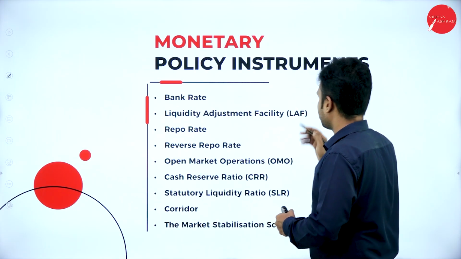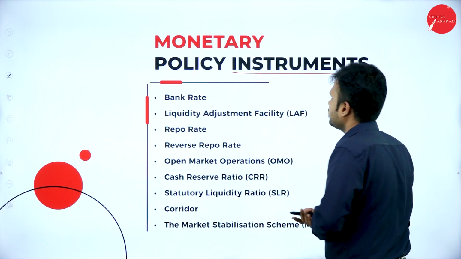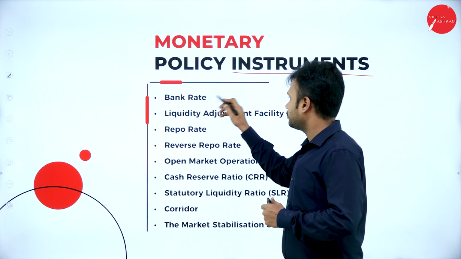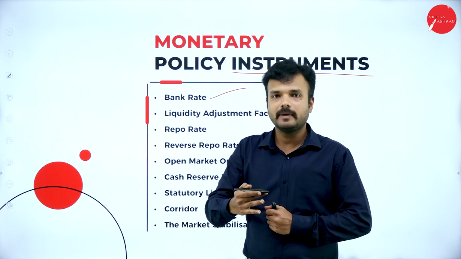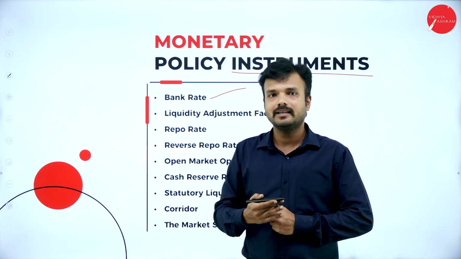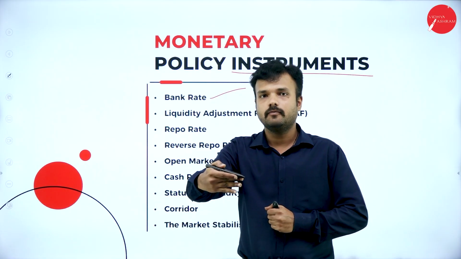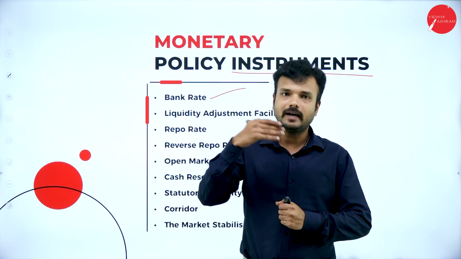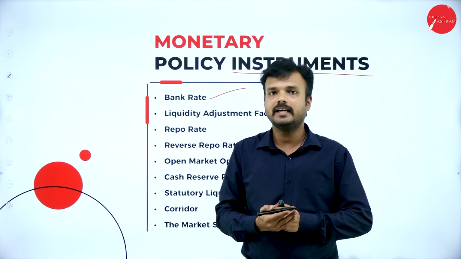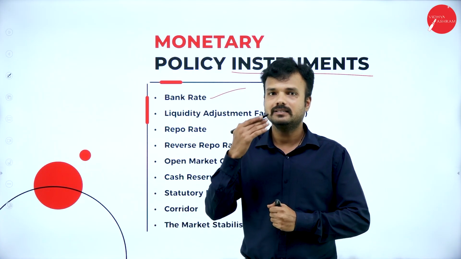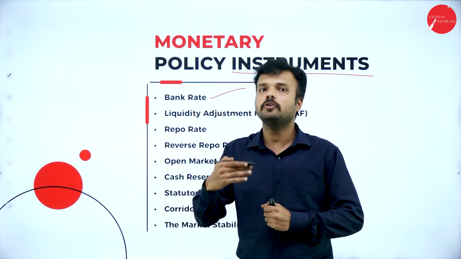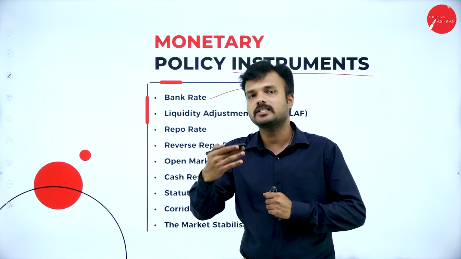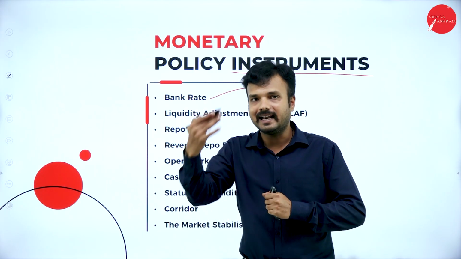Monetary policy instruments. There are various instruments controlled by the Reserve Bank of India. Instrument number 1, bank rate. As I said, the Reserve Bank of India is the only authority which lends money to commercial or domestic banks, right? In uncertain situations, such as a pandemic, commercial and domestic banks borrow loans from the Reserve Bank of India, which charges a percentage of interest for its lending.